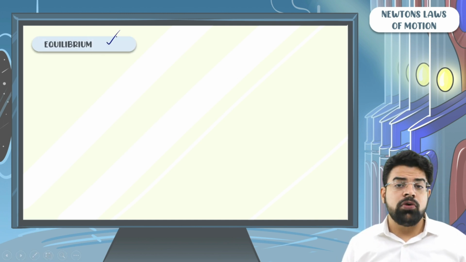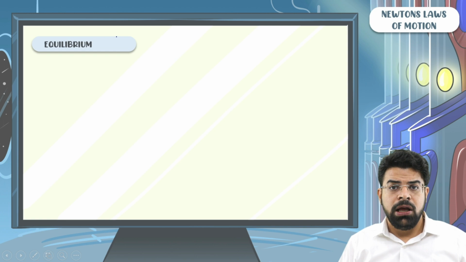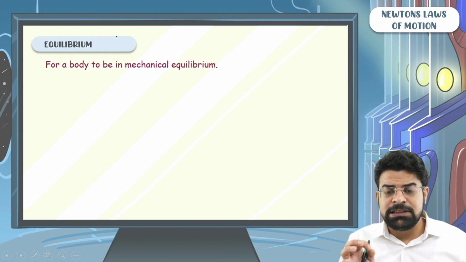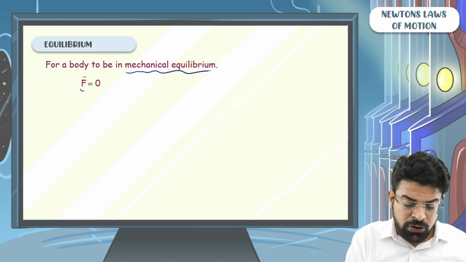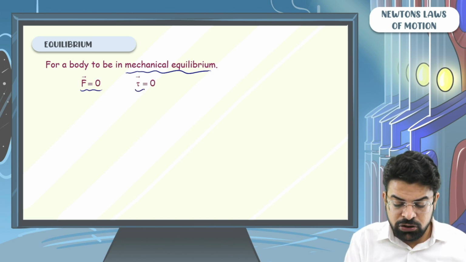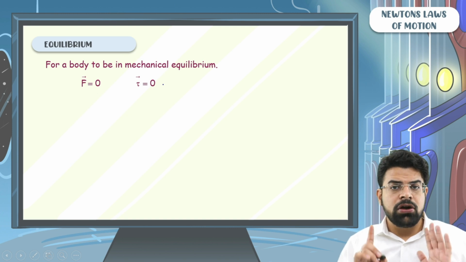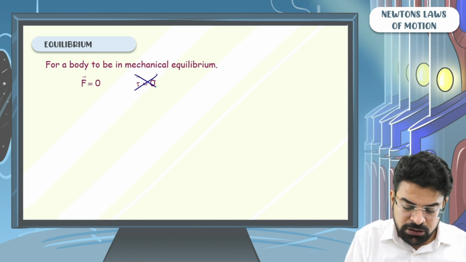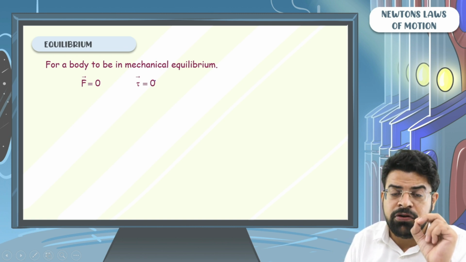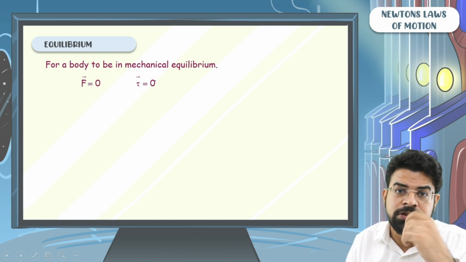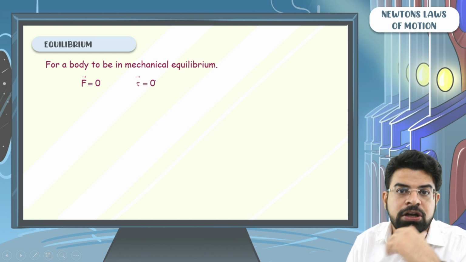Now let's talk about equilibrium. We say that the body is in mechanical equilibrium when the net force on the body is zero as well as the net torque on the body is zero. We will not talk about torque until rotational, so forget torque for now. For the body to be in mechanical equilibrium, the net force on the body has to be zero. In which direction? In all directions.